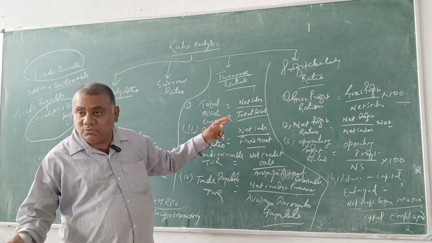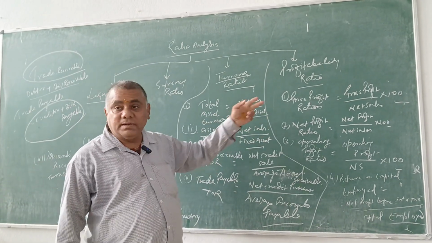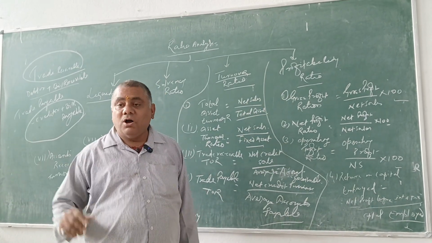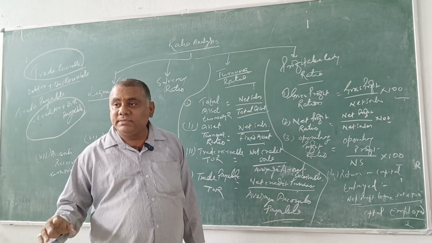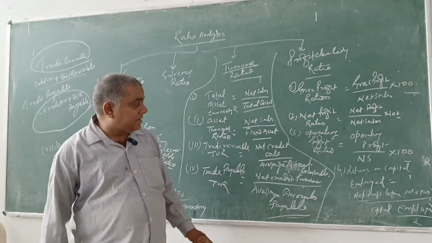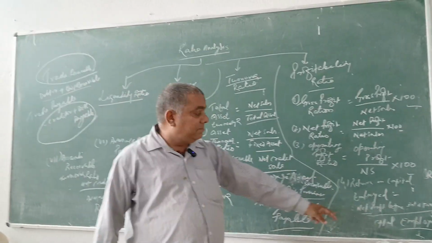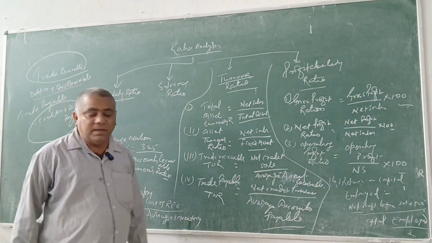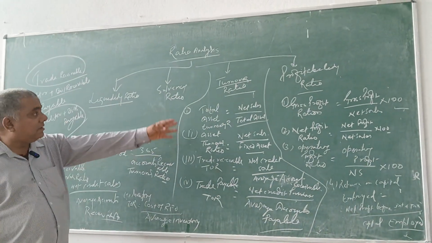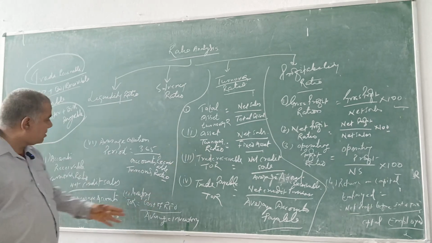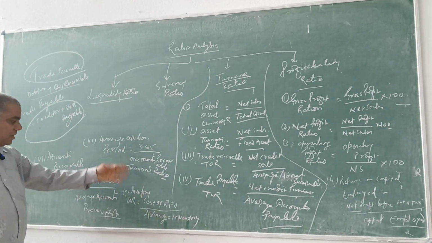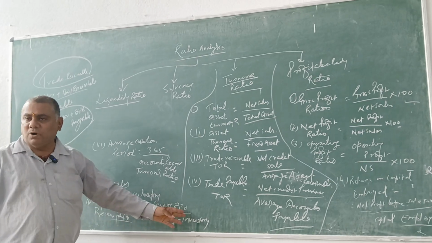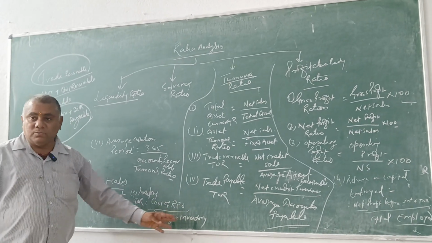Net sale you have to write in the denominator, and operating profit ratio is equal to operating profit by net sale into 100, and return on capital employed is net profit before interest and tax by capital employed. And there are 4 turnover ratio formulas. Inventory turnover ratio is cost of revenue from operations by average inventory.